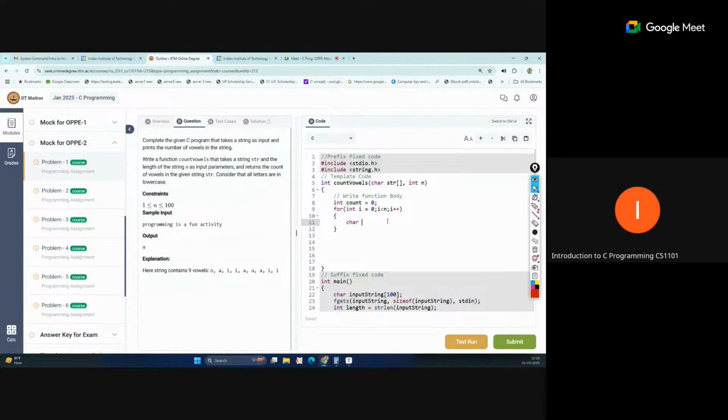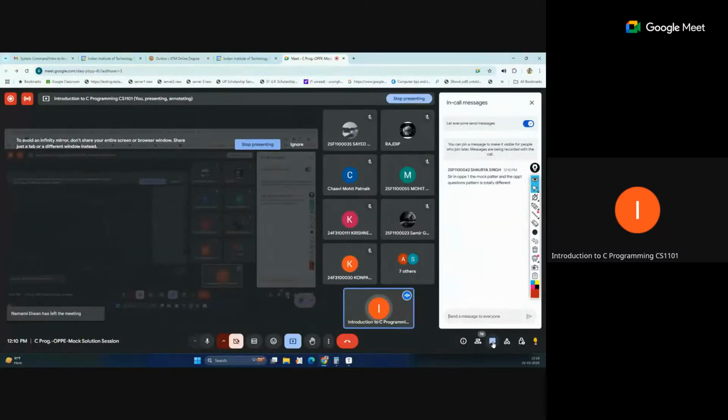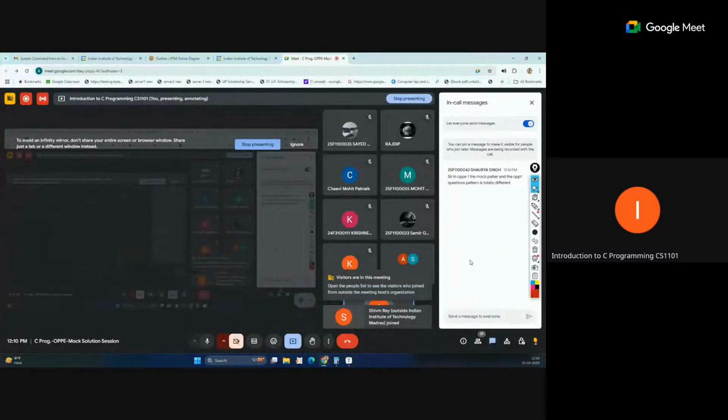Okay, someone raise the hand. Okay, what is the query? Say OPP1 the mock pattern and the OPP1 mock question pattern is totally different. So actually we cannot release the same question in the mock exam. What you have done in the your graded assignments and or practice assignments, that is also matters. Okay, so now OPP is not exact similar to the mock.